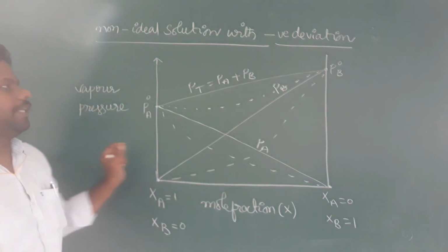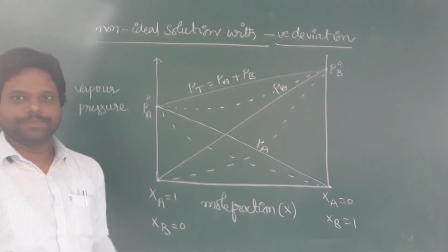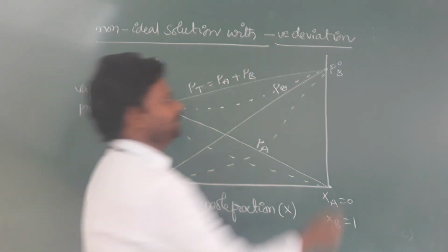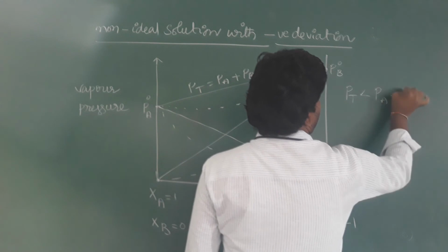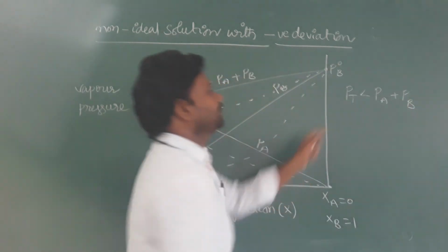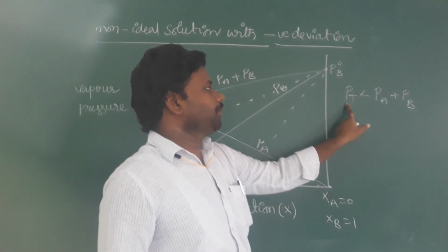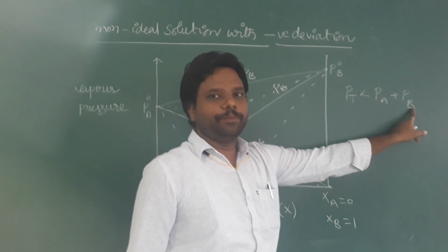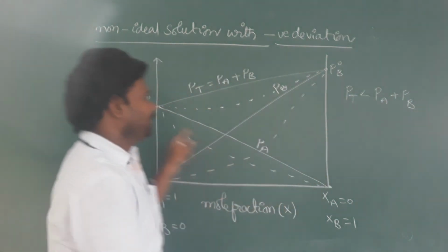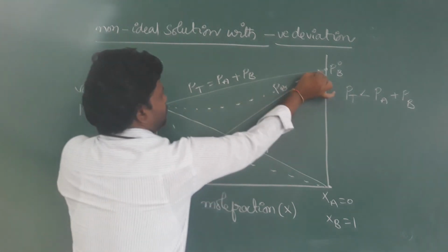This is the graph for negative deviation. Here, PT is less than PA plus PB. That means the total vapor pressure of the solution is lesser than the sum of the partial pressures of A and B, which is represented by these dotted lines.